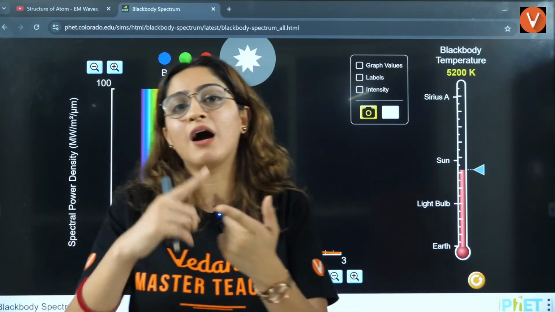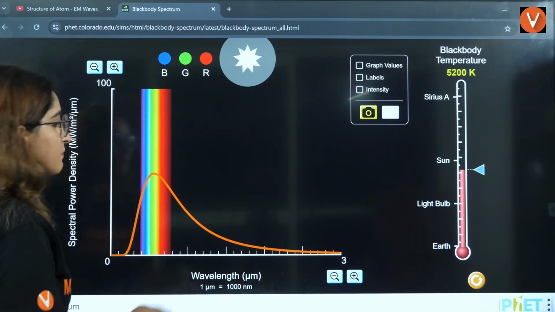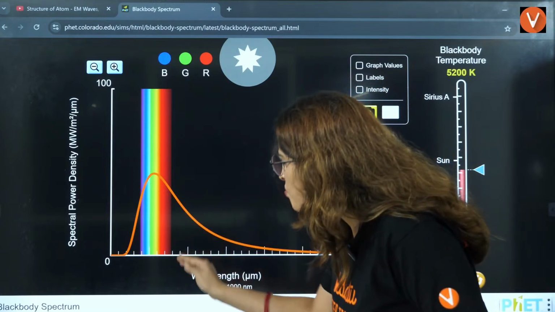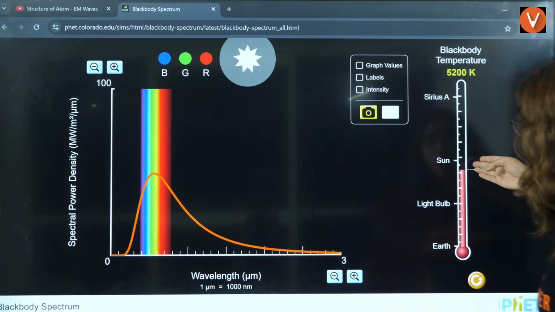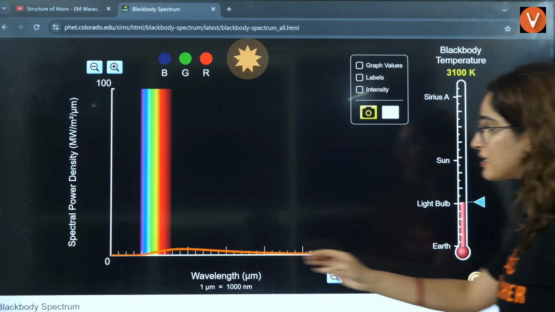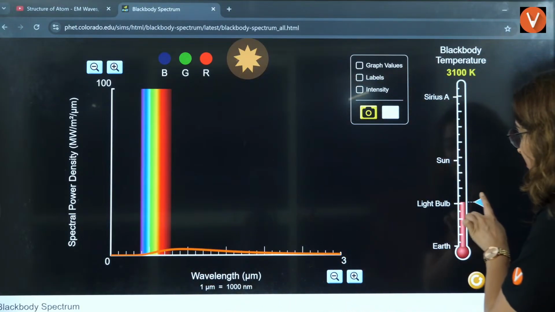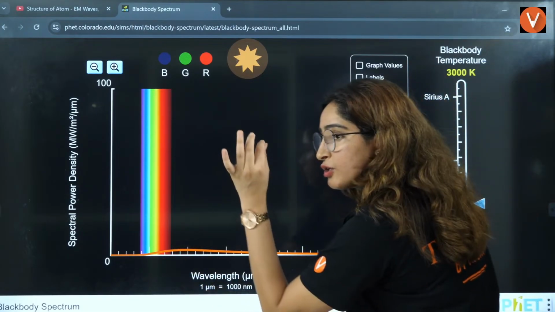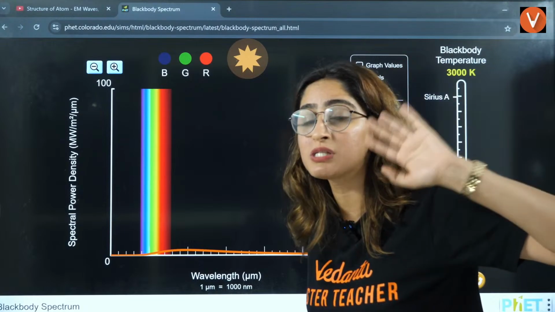But now I am talking about tungsten bulbs, not LED bulbs. If you are sitting in that room, they give you heat radiation also that you can't see, because most of the radiation is not lying in the visible region. This graph is for a temperature of 5000 Kelvin. If I decrease the temperature, can you see the peak is so small? That means for a light bulb, maximum radiations are lying not in the visible region, so your eyes are not able to see them.